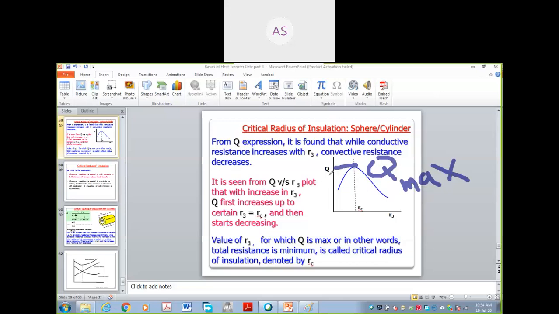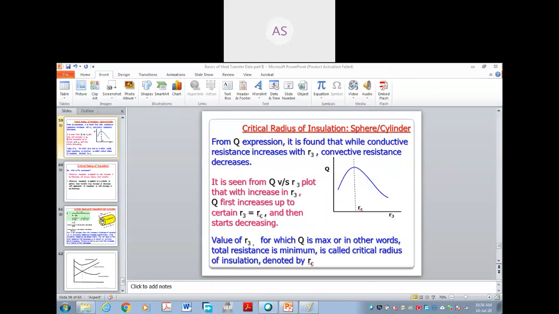If mathematics is strong, then for getting the maximum value of Q you have to take the derivative and equate it to 0. You have to take the derivative of Q with respect to the variable, here the variable is R, for maximum and minimum value, and equate it to 0. If your mathematics is strong you will get this idea, and by using this concept we will find out the critical value of insulation.